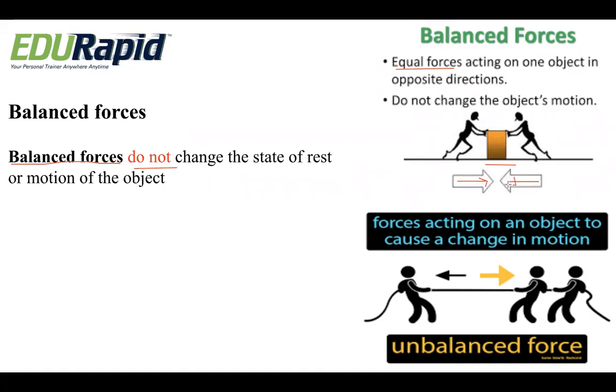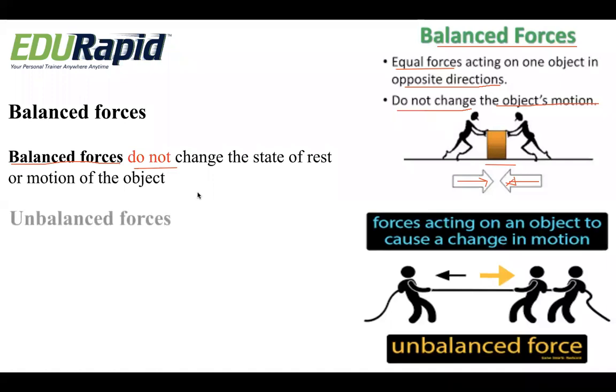As a result, the object moves in neither direction. This kind of force, where equal forces act in opposite directions, we call a balanced force. There is no change in the position of the object. In other words, it does not change the state of rest or motion of the object. Such forces we call balanced forces.